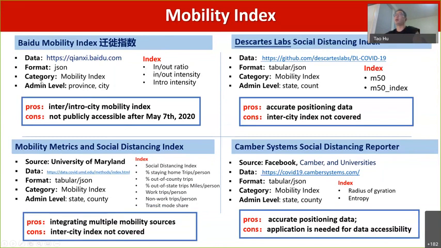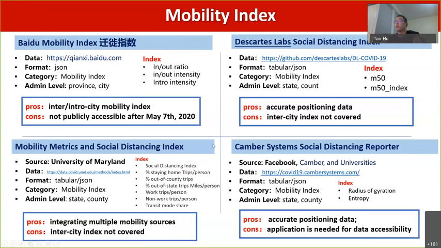It can estimate the inter or intra-city mobility index. However, it is not available after May 7th, 2020. And the other three data sets just cover the United States area. And these three data sets do not include the intercity index.